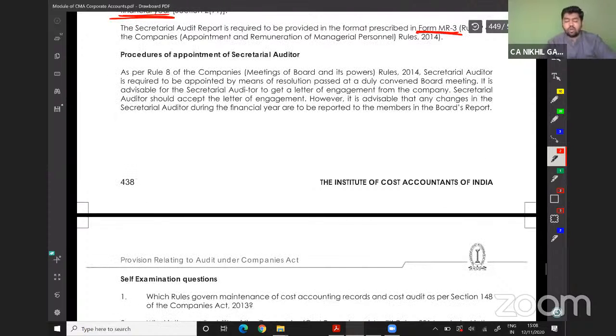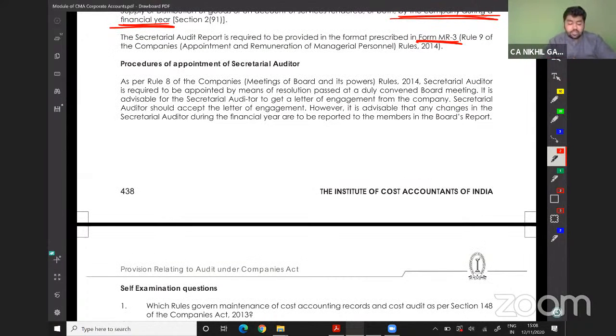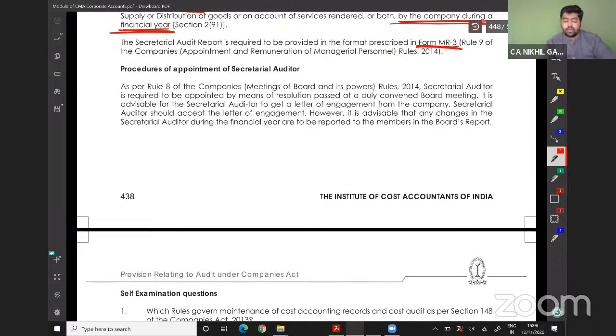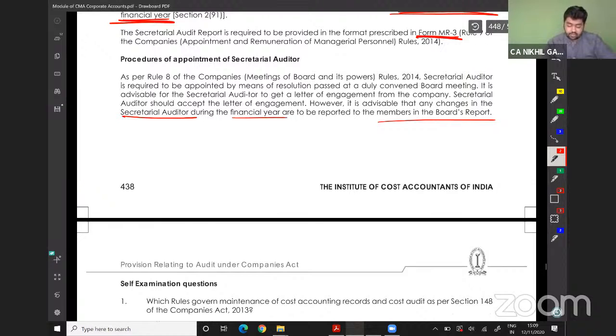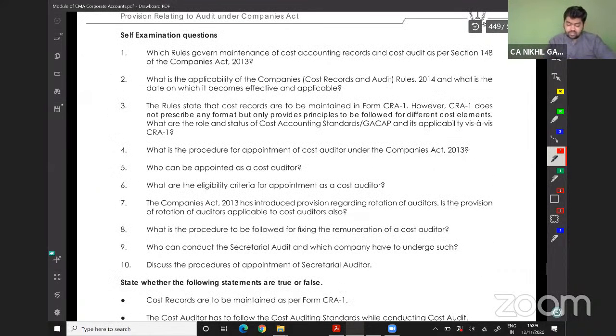We will read the procedures for appointment of secretarial auditor. As per Rule 8 of the Companies (Meetings of Board and its Powers) Rules 2014, secretarial auditor is required to be appointed by means of resolution passed at a duly convened board meeting. It is advisable for the secretarial auditor to get a letter of engagement from the company. Secretarial auditor should accept the letter of engagement. However, it is advisable that any change in the secretarial auditor during the financial year are to be reported to the members of board of directors. So we have completed the second part.